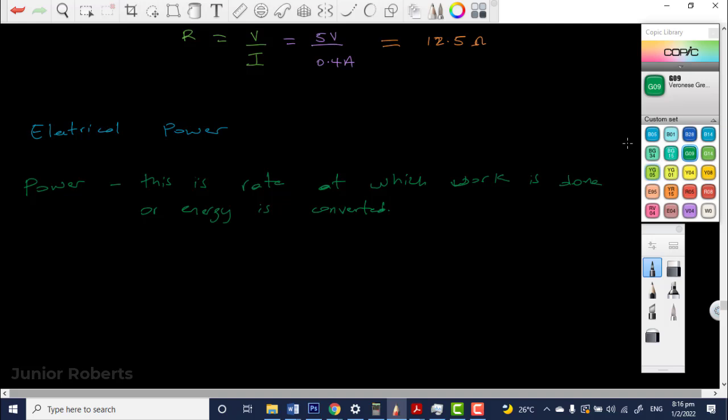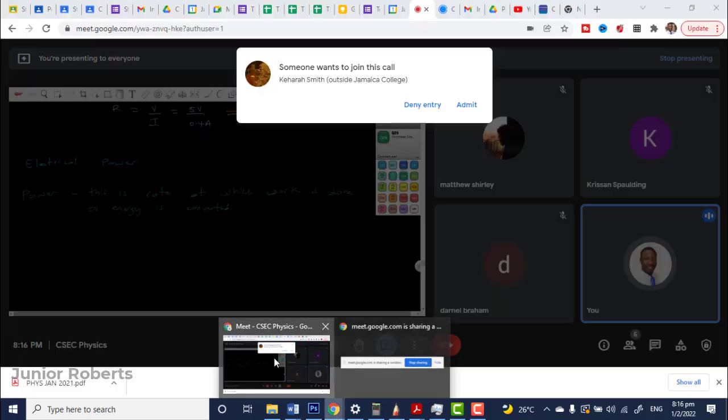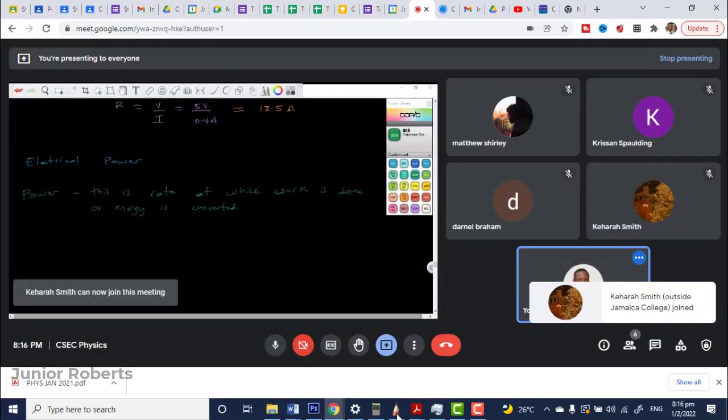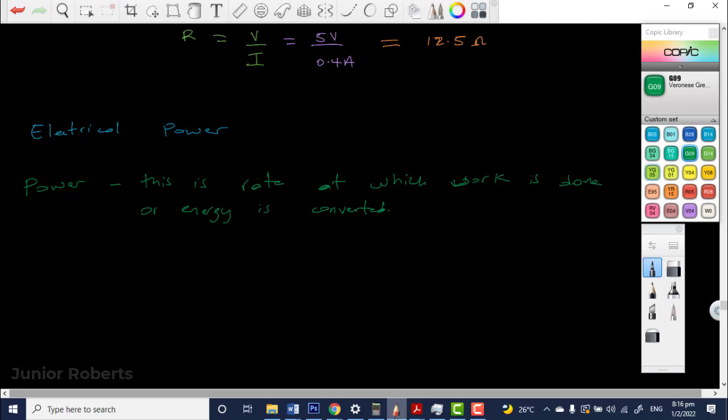Now what we need to be aware of is whenever that charge moves, or whenever work is done to move that charge, energy will be converted. Okay? So whenever work is done, generally speaking, energy is always converted, right? Whenever work is done, energy is always converted. Are you with me? Yes, sir.